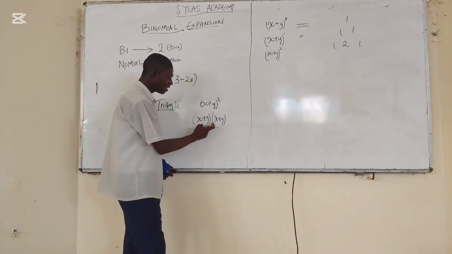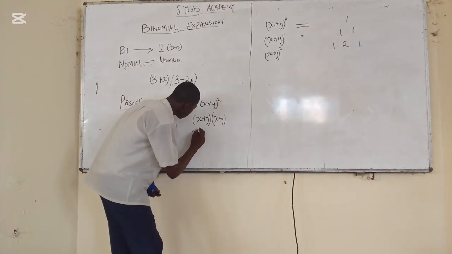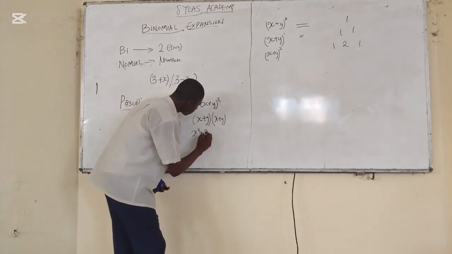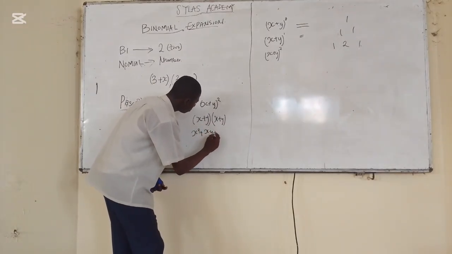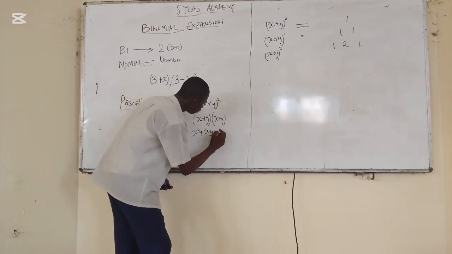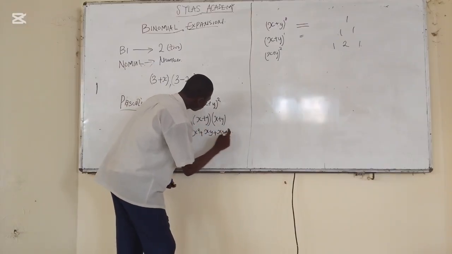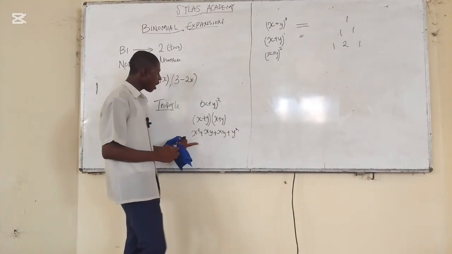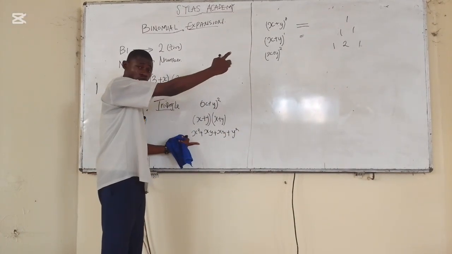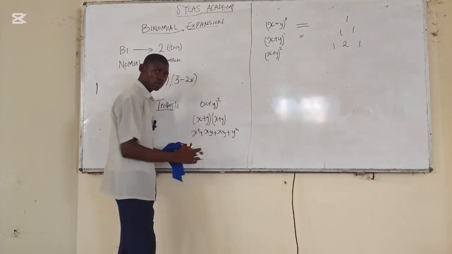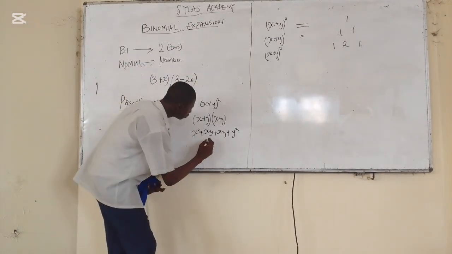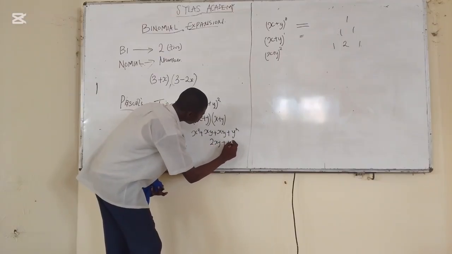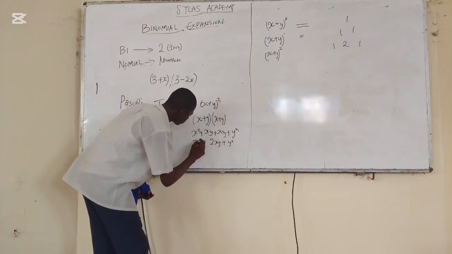Are you following now? x times x gives you x squared. Plus x times y gives you xy. Plus y times x gives you xy. Plus y times y gives you y squared. How does this give us 1, 2, 1? You have like terms here. You collect them together. Are you following now? You have 2xy plus y squared plus x squared.